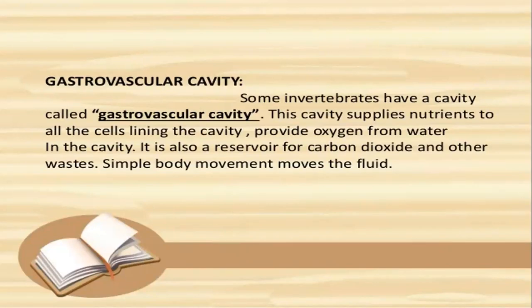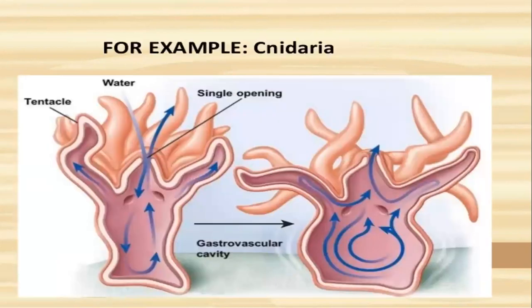Like in other organisms, the gastrovascular cavity is used for transportation and for the exchange of gases, nutrients, and waste material. Simple body movement moves the fluid. The example of a gastrovascular cavity is in Cnidarians.